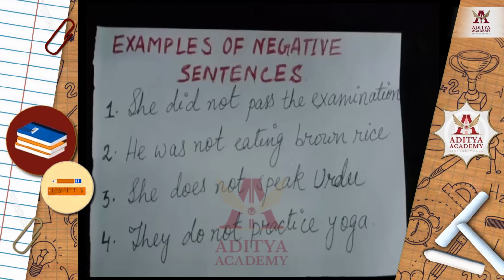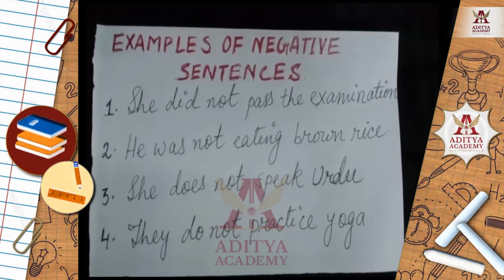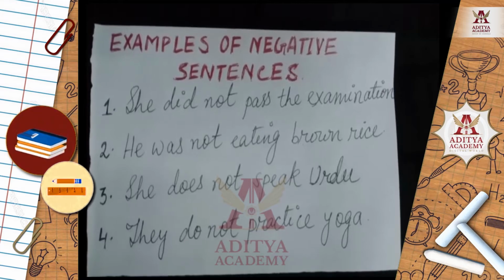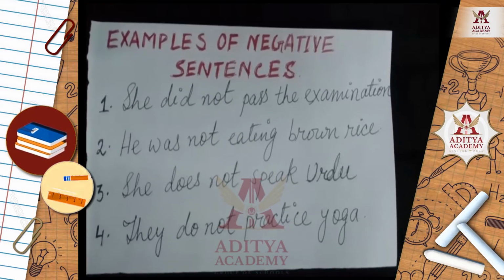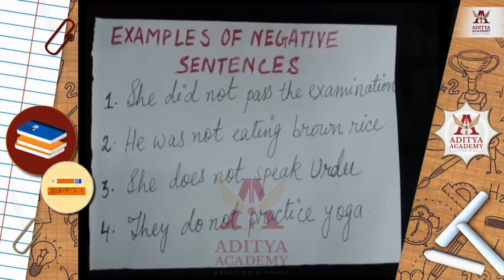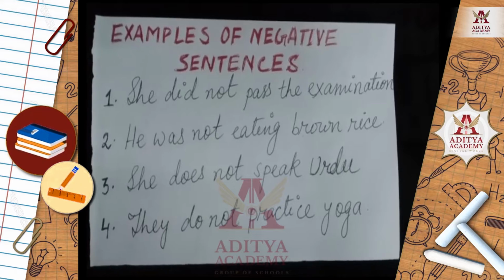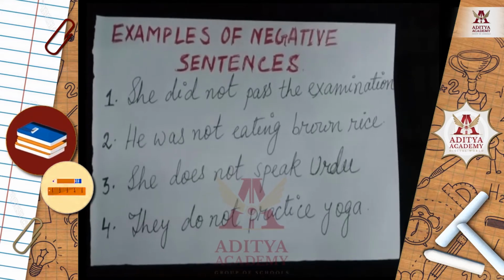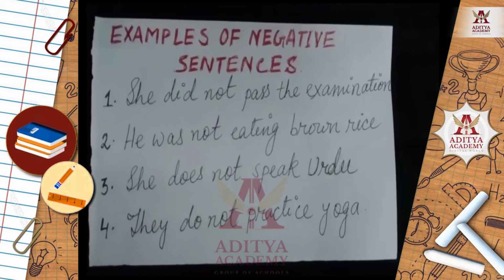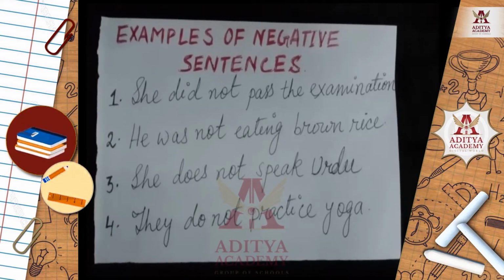Number 2, he was not eating brown rice. In this sentence, which one is the negative word? Not. So this is a negative sentence. Number 3, she does not speak Urdu. Urdu is a language. Here also we can see a negative word, that is not. She does not speak Urdu.